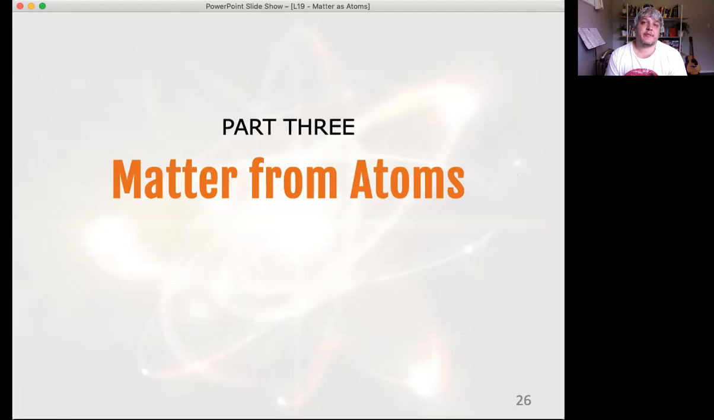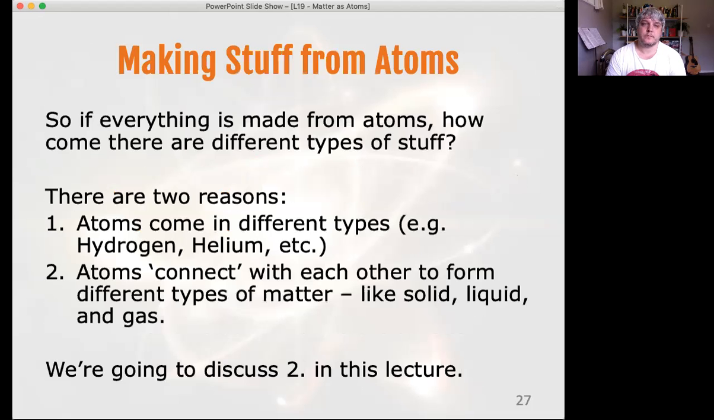So everything's made up of atoms. How does that work? There are different types of stuff, right? We know there are different types of stuff. You've got a computer screen in front of you, which is made of one type of stuff. You're sitting on a chair made of another type and a desk made of another type. So there are different types of stuff. We know that, but we've said everything's made of atoms. So why are there different types of stuff if we're all made of the same little building blocks?